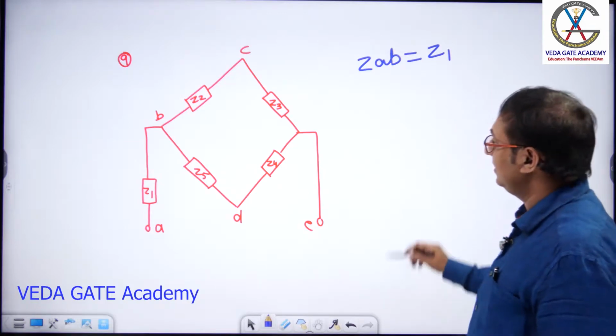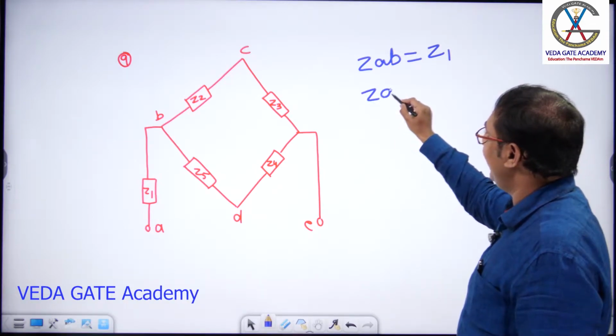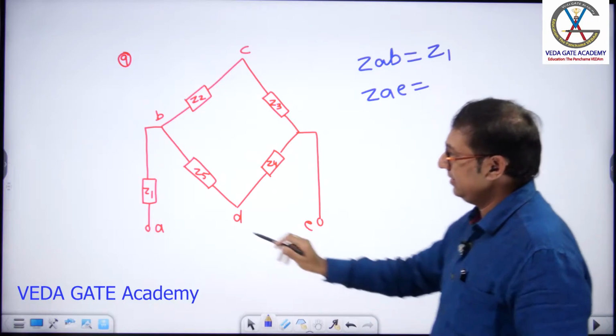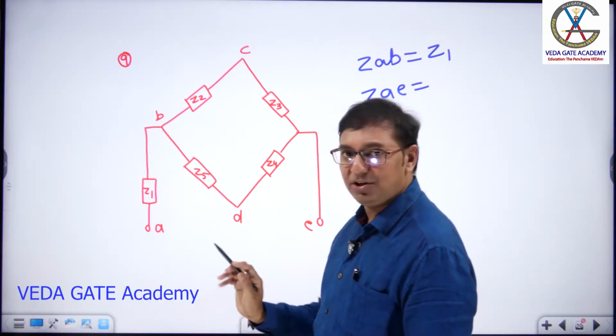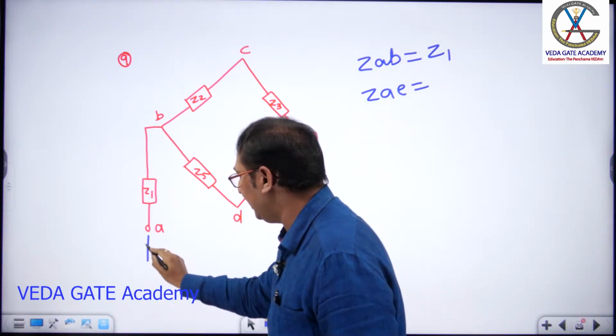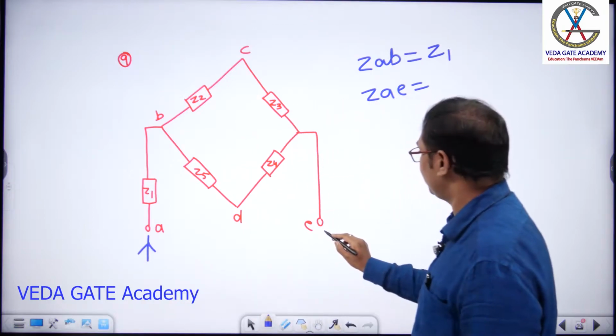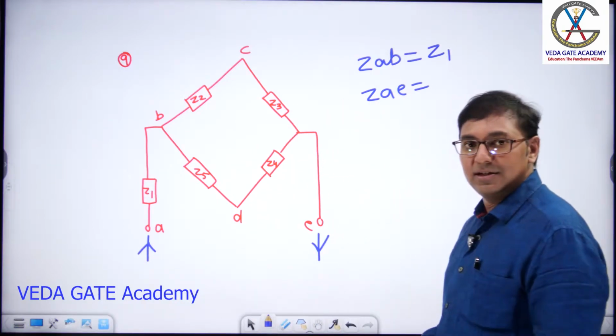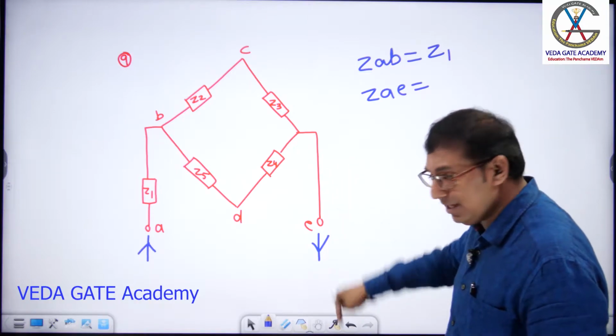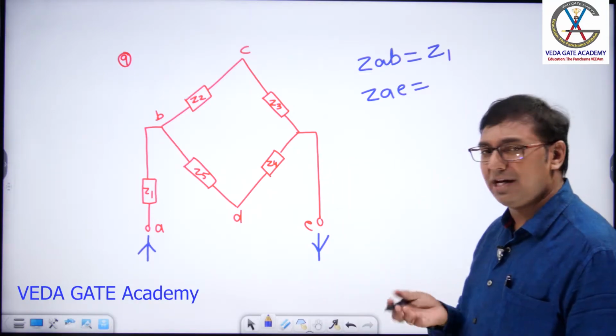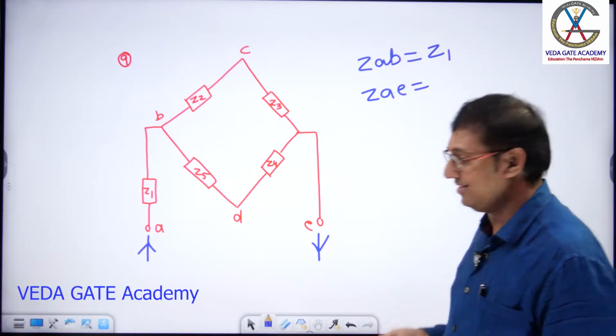Z1. Suppose if I ask ZAE, what is your answer? Current comes like this. First you have to think like this, sir. Current has to enter at A. Current has to come out from E. Till total current comes out from E, you have to do the current distribution. Again, don't connect any test source, sir. Already enough practice is done.